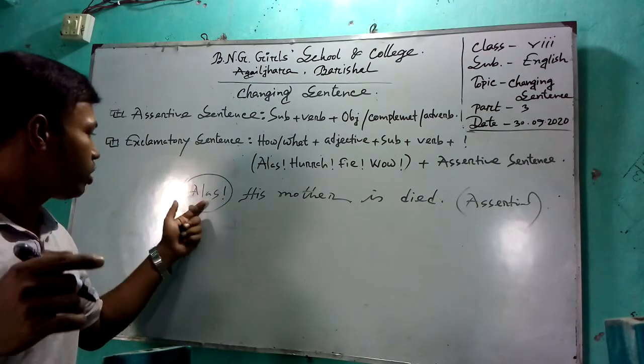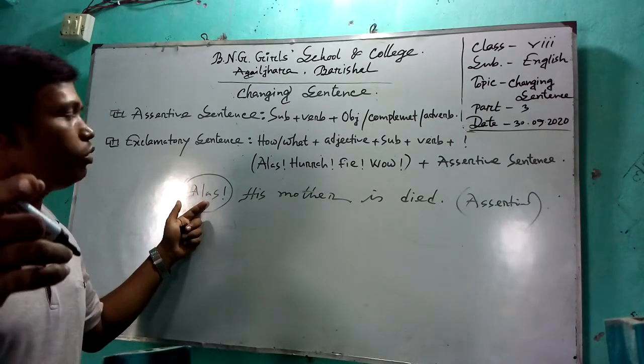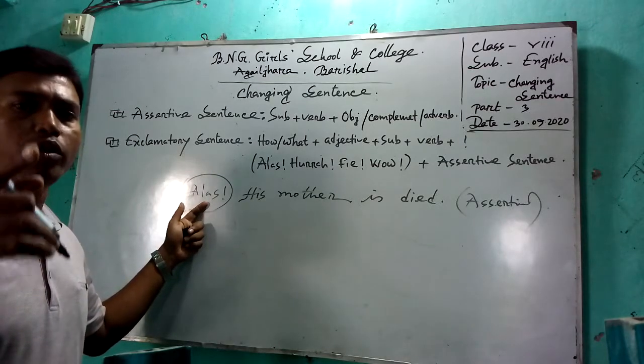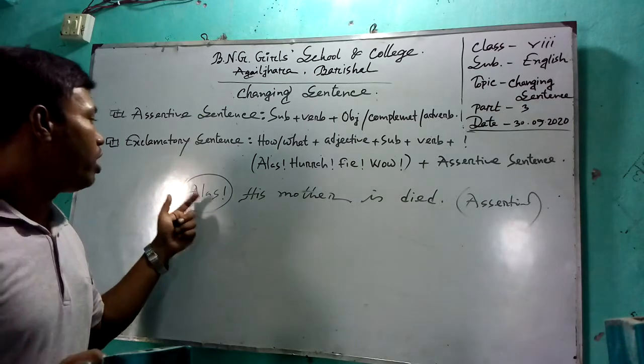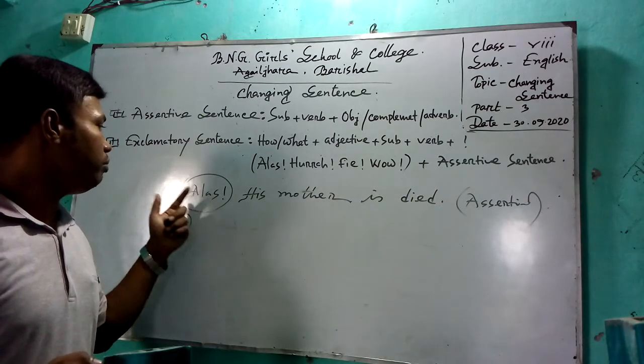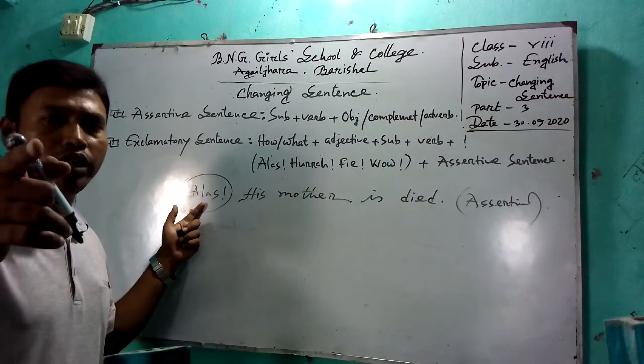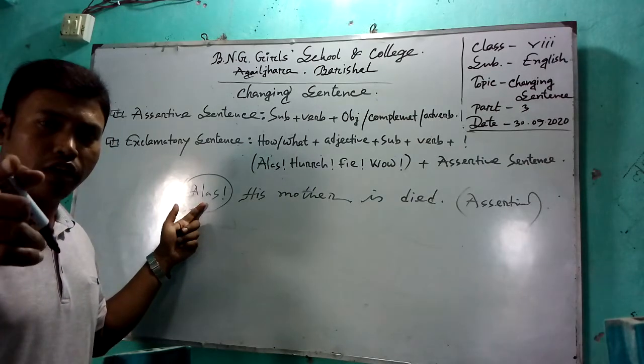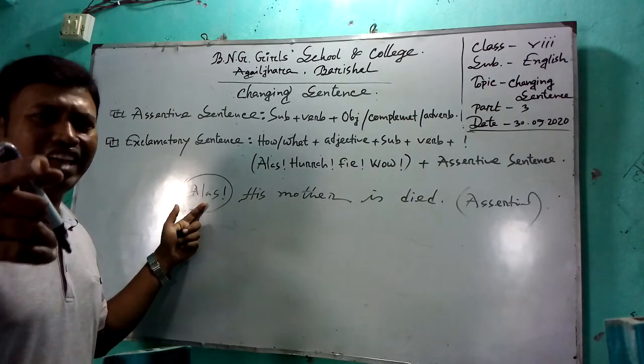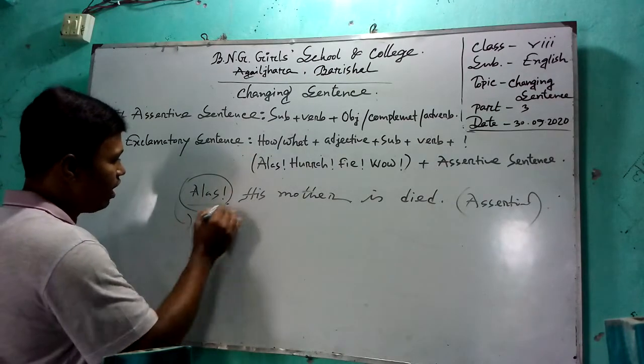As a result, instead of this word you have to use: it is a matter of sorrow. If the word refers to joy, you can use: it is a matter of joy, like this.